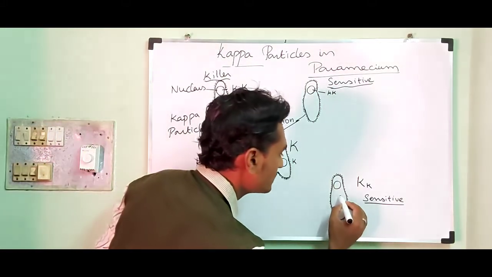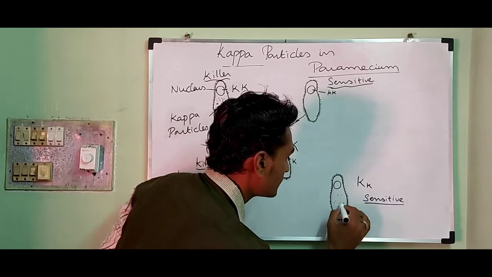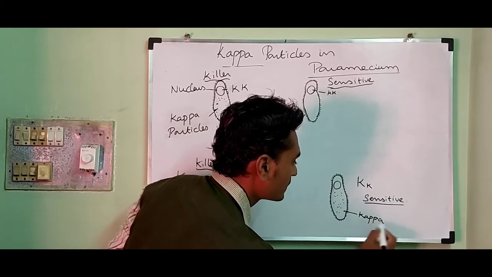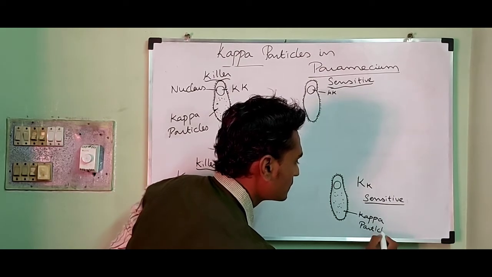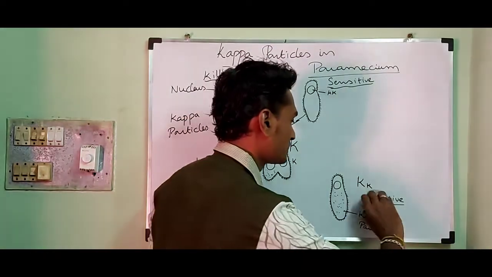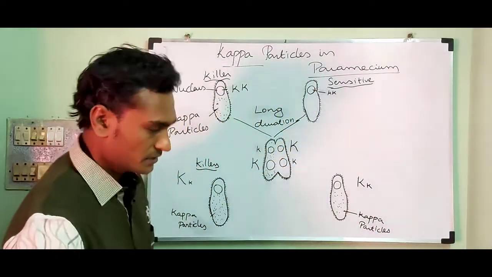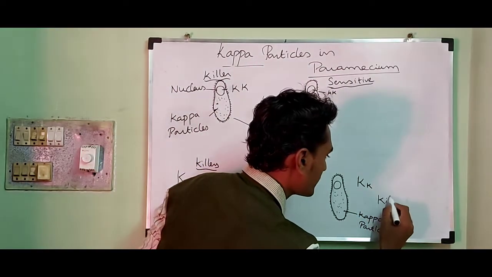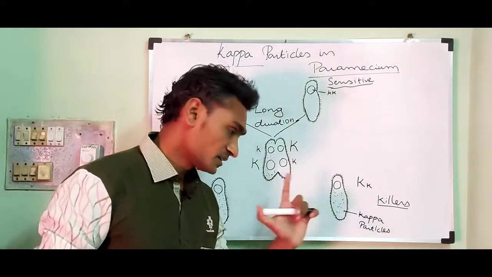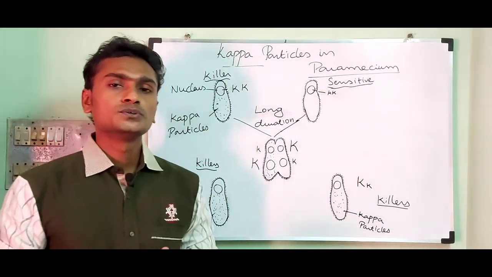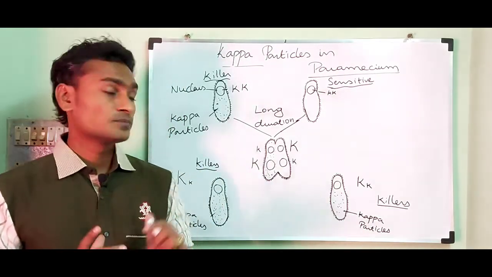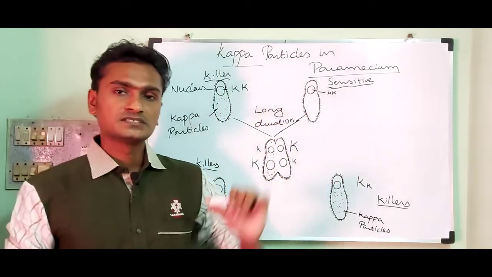So in the sensitive, the cytoplasm contains kappa particles. Now it becomes a killer strain due to the presence of kappa particles in the cytoplasm. So duration plays a major role in the transfer of cytoplasm from the killer strain to the sensitive strain.